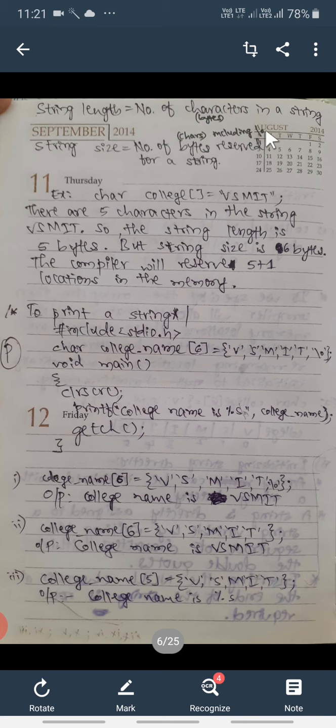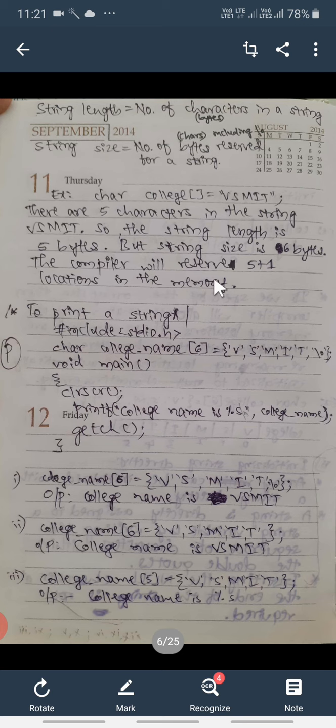So string length is the number of actual characters, and string size is the number of actual characters plus the null character. For example, char college with size not mentioned, vsmit. There are 5 characters in the string, so the string length is 5 bytes, but the string size will be 6 bytes. So the compiler automatically reserves 6 locations in memory.